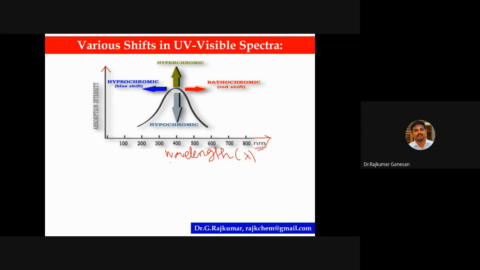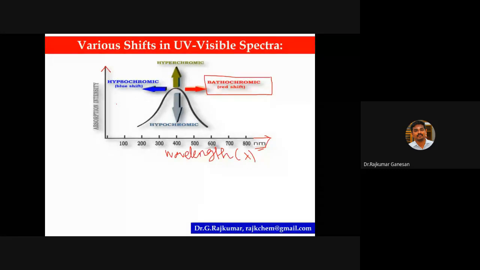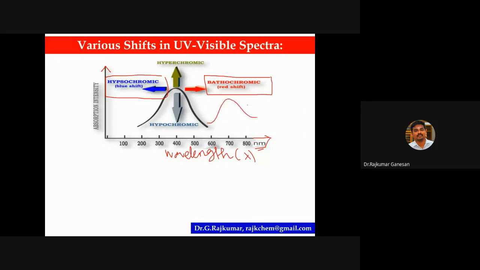If the lambda max value is increased to a longer wavelength, then it is called a bathochromic shift. If the lambda max value is decreased, then it is known as a hypsochromic shift or blue shift. Here it is like this, then it is bathochromic.